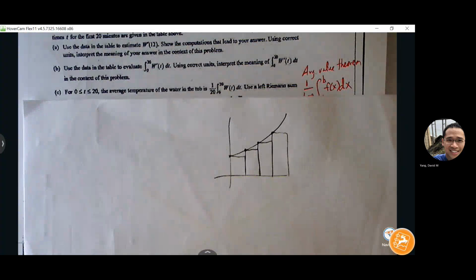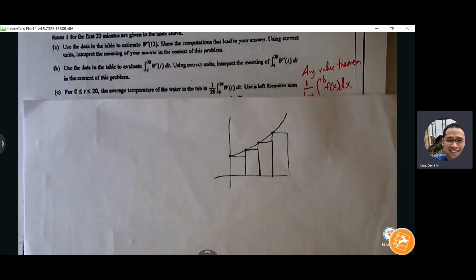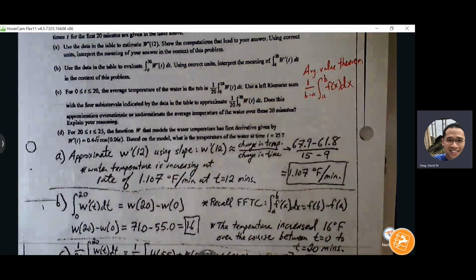Under, right? And this is something that you don't want to have to memorize. If you just sketch the graph and you sketch a rectangle, you should be able to convince yourself whether your rectangles are clearly above the curve or clearly below the curve. So this is all below the curve. This is going to be an underestimation of the actual average temperature.